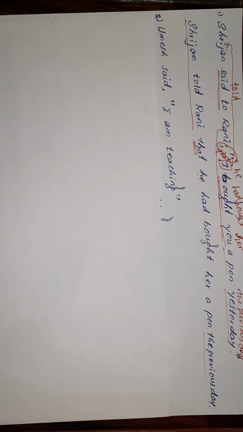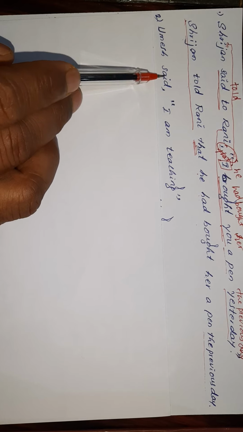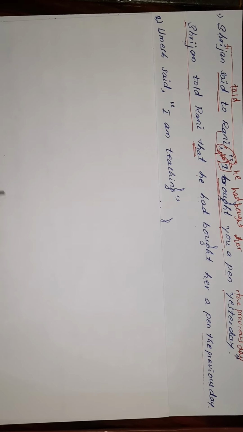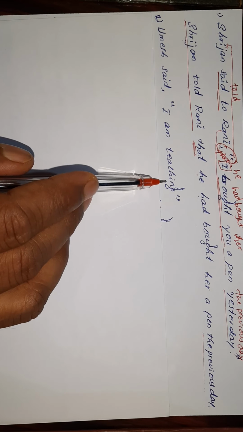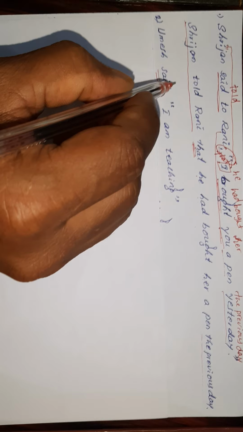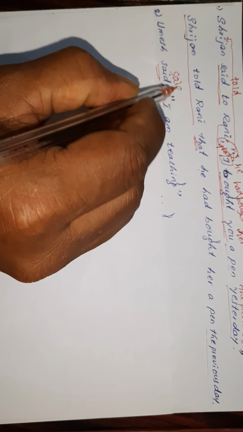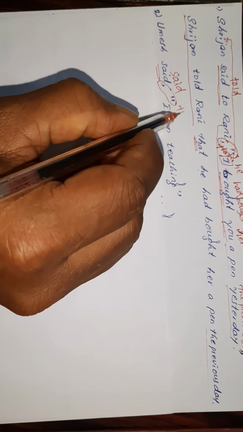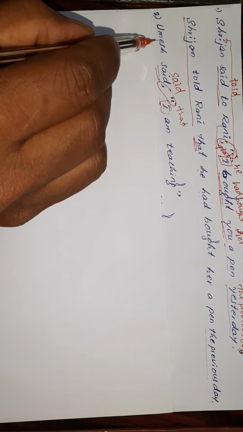Let us see the second example. Umesh said, "I am teaching." I am teaching is the reported speech, so said remains said. After the comma and inverted commas we have to use that. I changes here: Umesh is he.